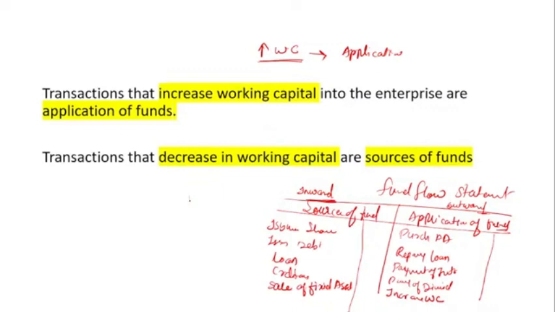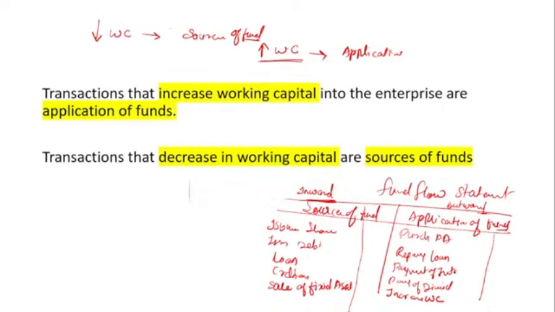Now the transaction: when the working capital is decreasing, it is shown on the source side of the fund. Why is a decrease in working capital shown as a source of the fund? Because the working capital is decreasing, there is less working capital.